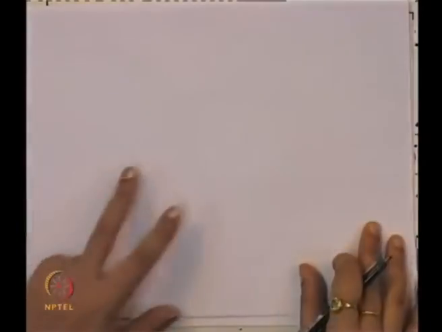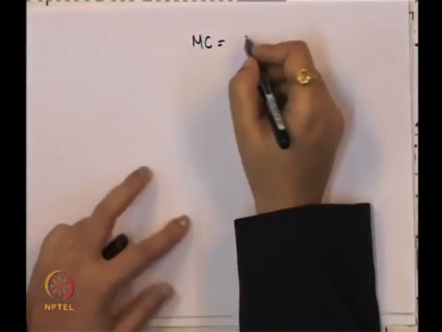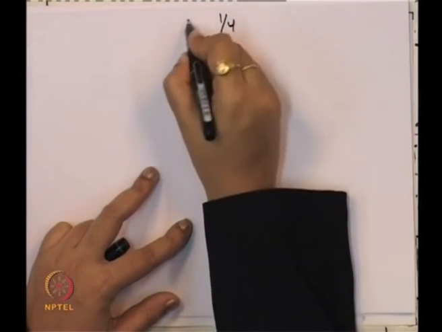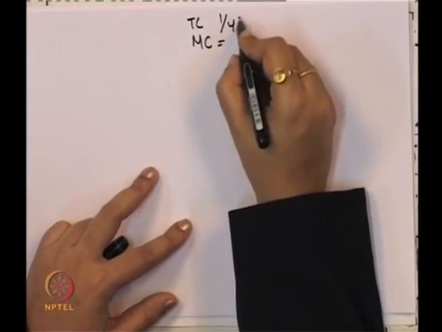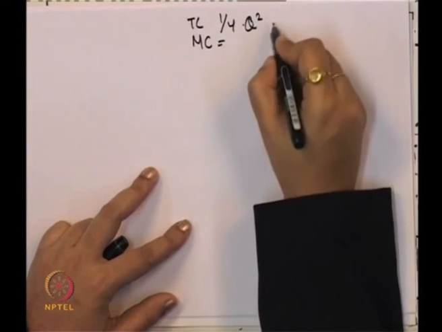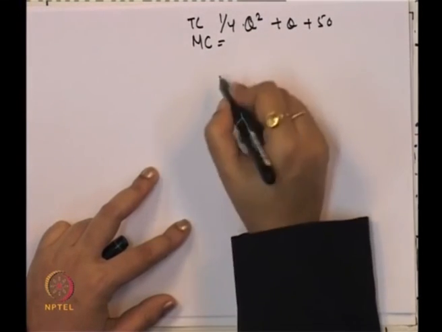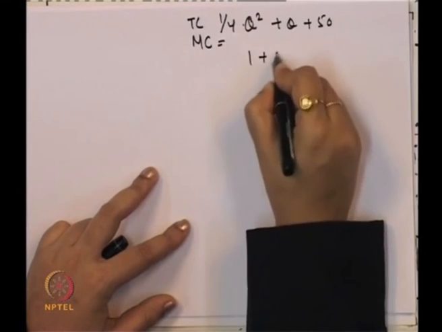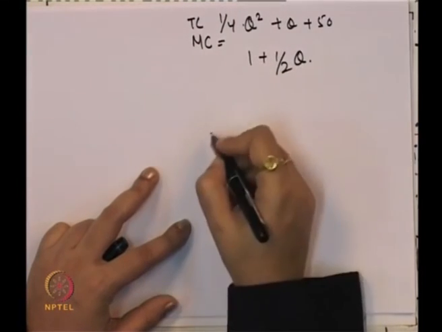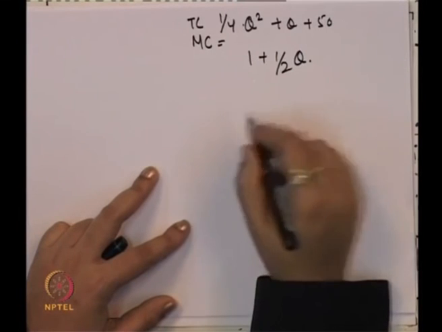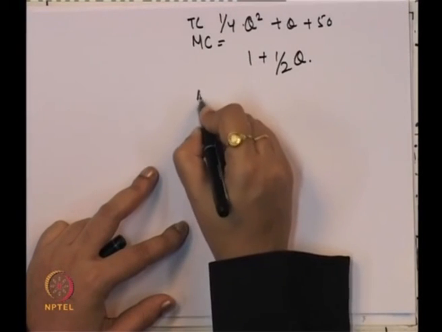We will find out the marginal cost from our total cost function. So, the total cost function is 1/4 Q square plus Q plus 50. So, marginal cost will come as 1 plus half Q.